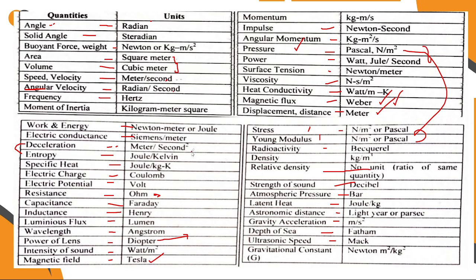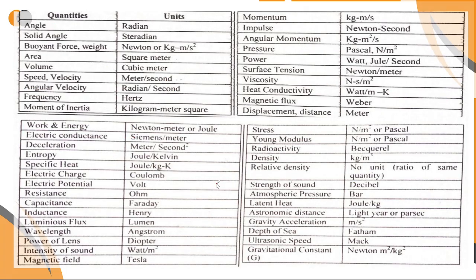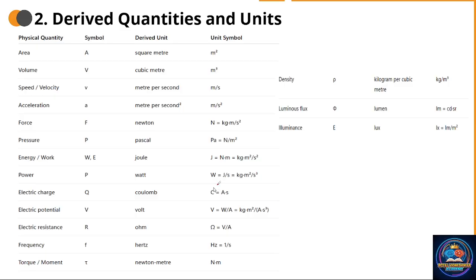Okay, so I hope you have understood this. I have given you a short version, but this is very important, and these things are asked in competitive exams. Next we shall go for derived quantities and units: physical quantity, symbol, derived unit and unit symbol. Area, symbol A, square meter. Volume, symbol V, cubic meter. Speed or velocity, small v, meter per second.